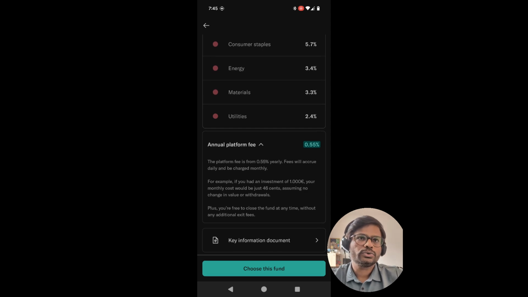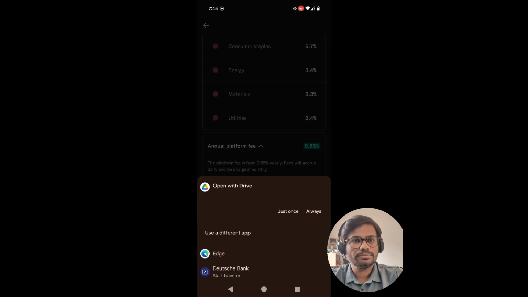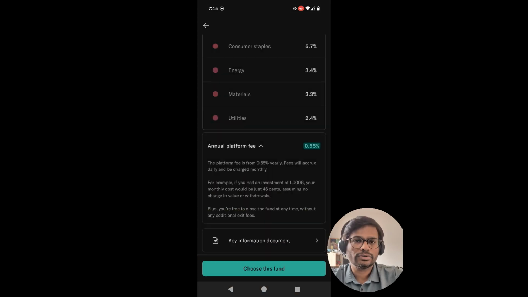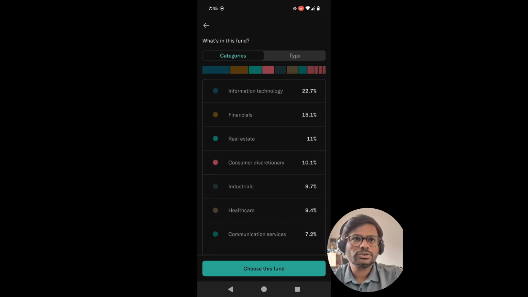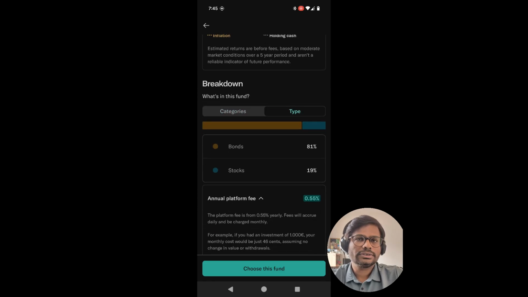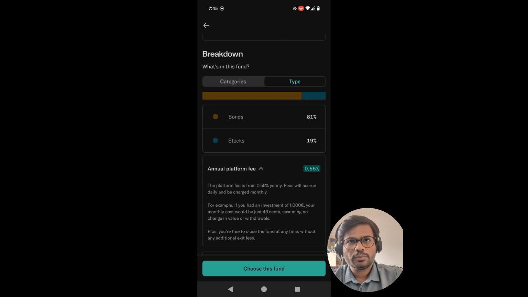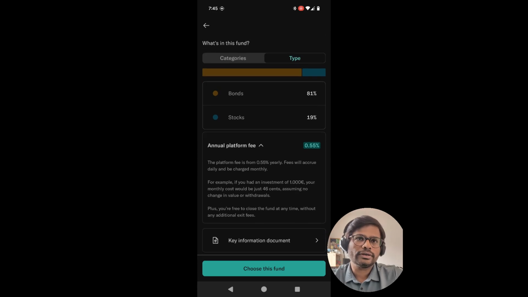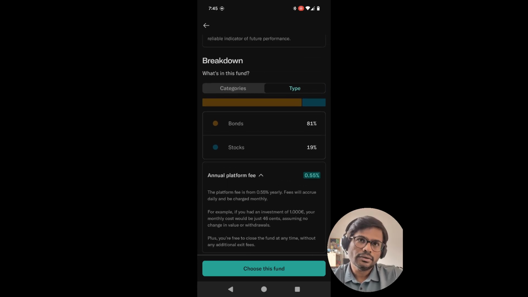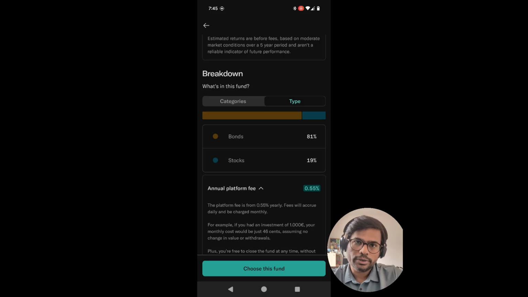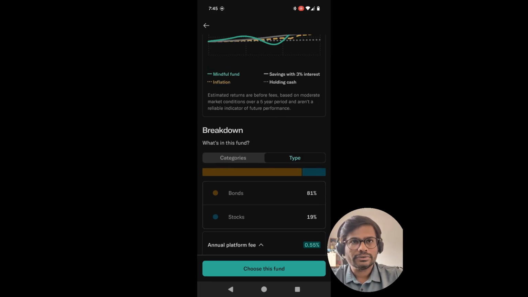The fund is also segregated into different categories or sectors. You have information technology, financials, industrials, healthcare, and respectively the portion invested in each. Let's say out of 100 euros, 22.7% will go into information technology, which is IT. Roughly 15% will go into financials, and so on. So that is the categorization of this particular fund, known as the mindful fund.